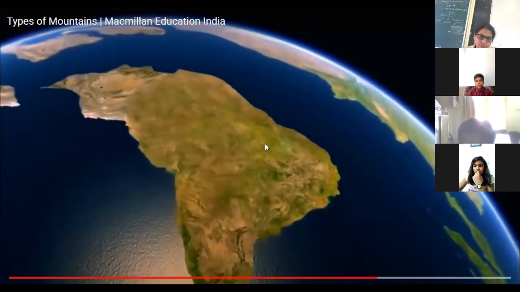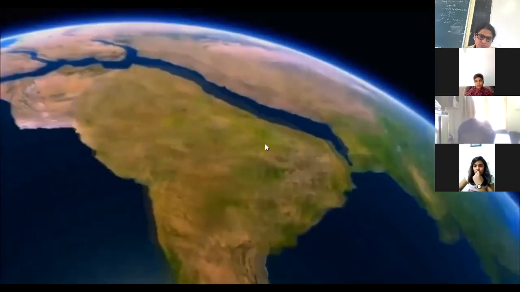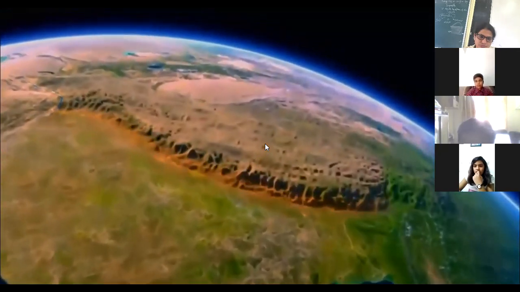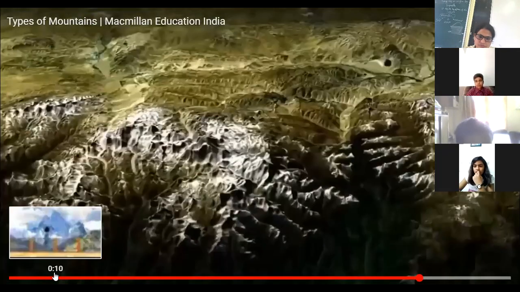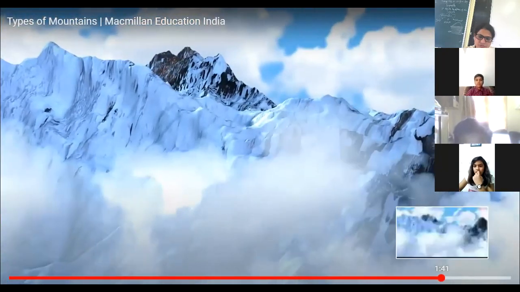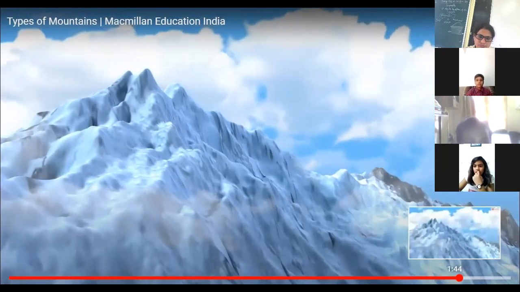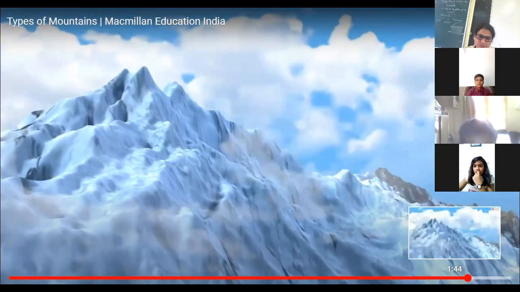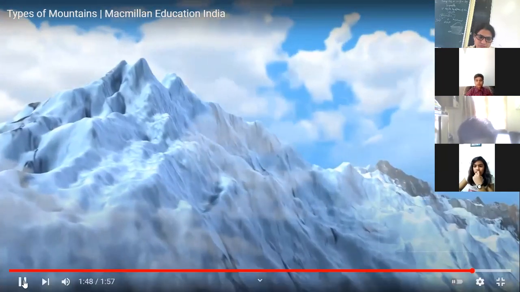The pressure of the collision was so strong that it compressed the edges of the two continents to move way up above the surface. Folds of land and rocks were created between the two continents. These folds are what we now know as the Great Himalayas. And what's more, the Himalayas are still rising high as India continues.